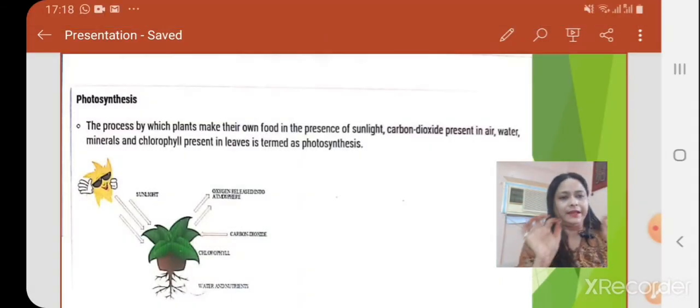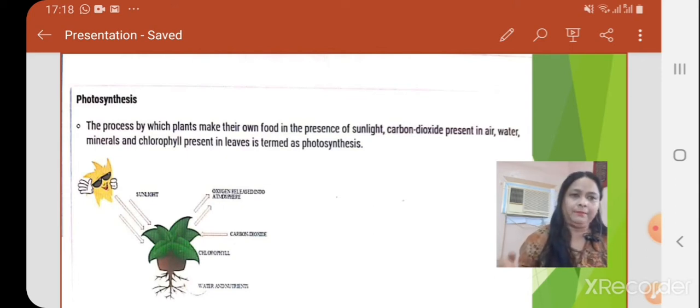Okay, so the green pigment present in green leaves is called chlorophyll. The previous session was already discussed and already uploaded on YouTube.